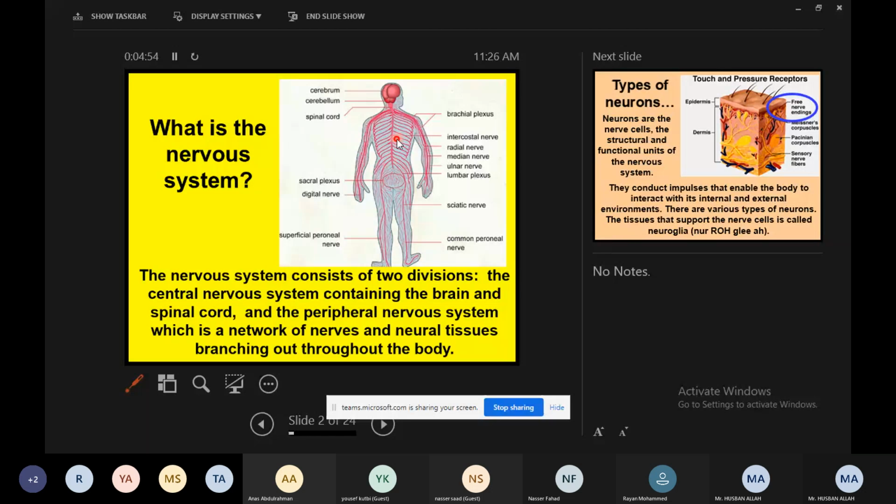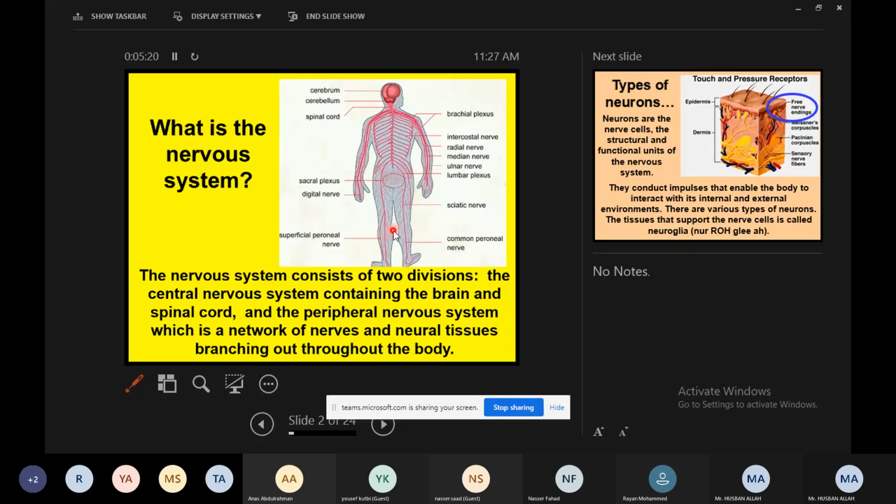So all the branches which arise from the brain or from the spinal cord. So look here, all these branches arise from where? From the spinal cord. So all the rest of the part belongs to what? The rest of the part belongs to the peripheral nervous system. First, central nervous system, which has only two parts, brain and spinal cord.